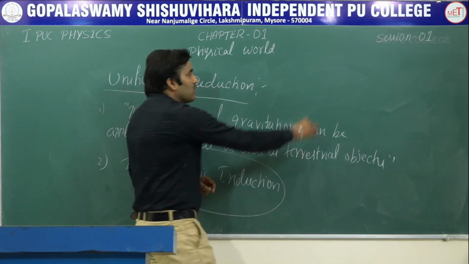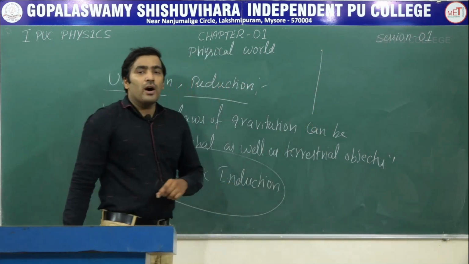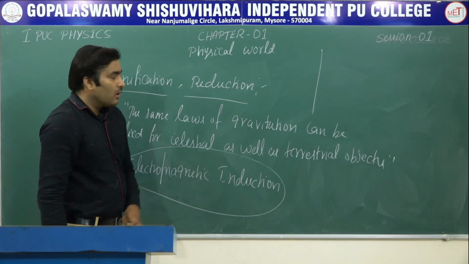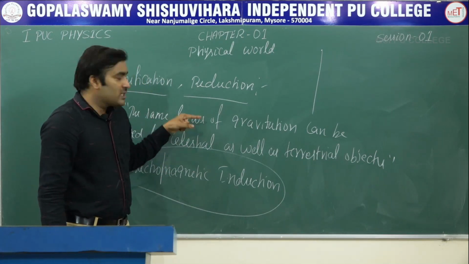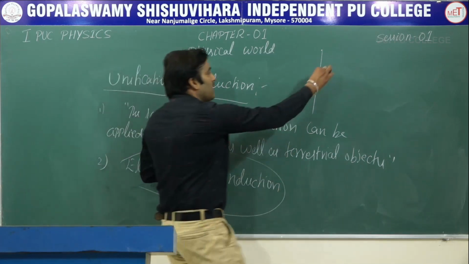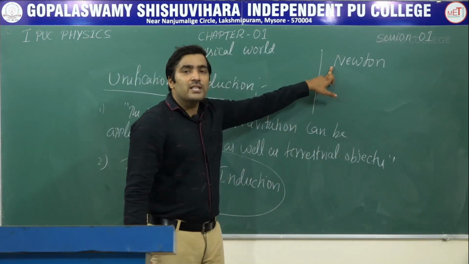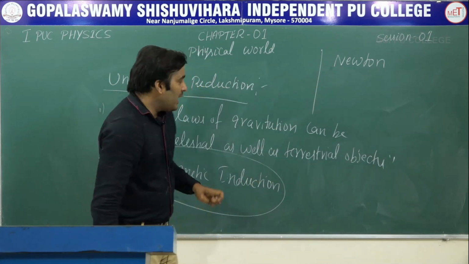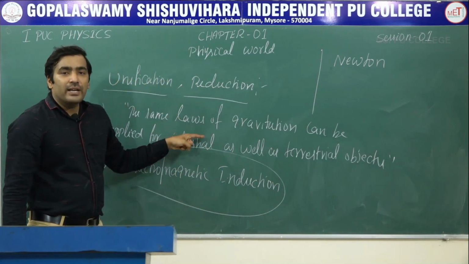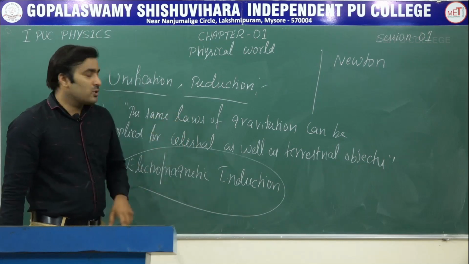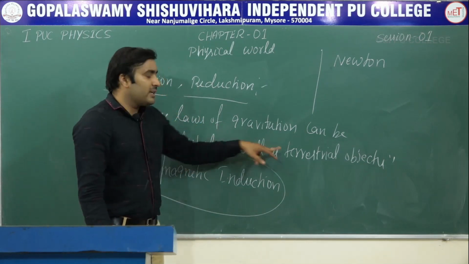Now let us list some of the scientists who have achieved this unification. The first scientist who achieved the unification is Sir Isaac Newton. With the universal law of gravitation, the same laws can be applied for celestial and terrestrial objects.